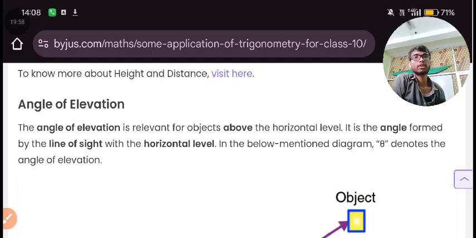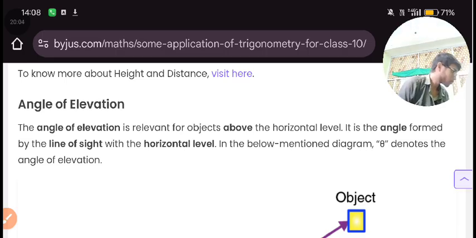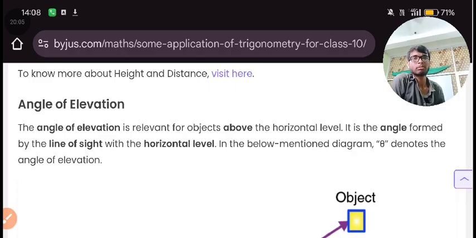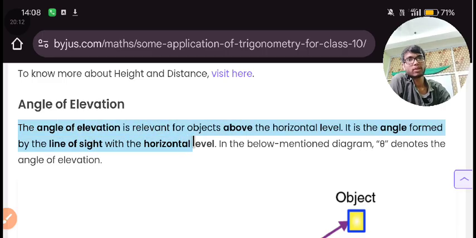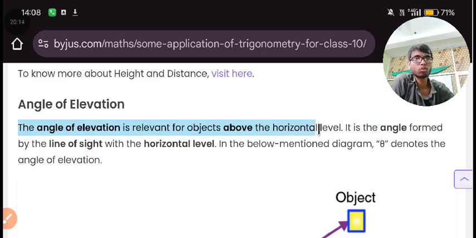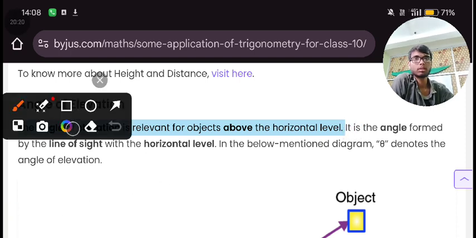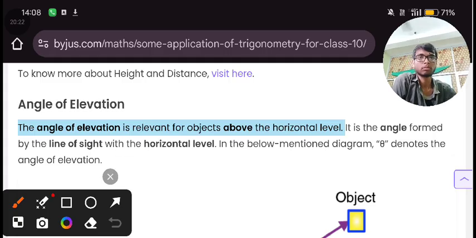The angle of elevation is relevant for an object above the horizontal level. Here I am talking about this horizontal level.